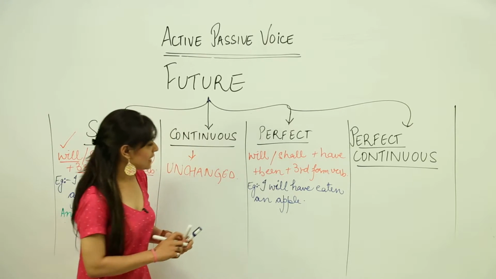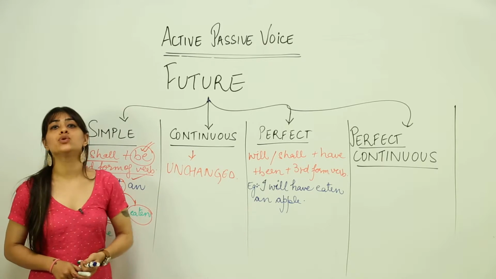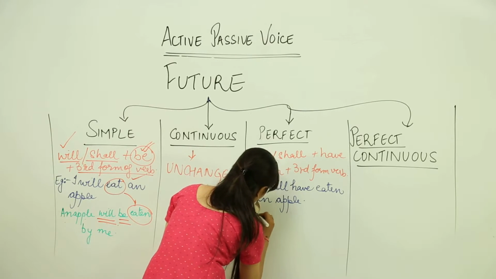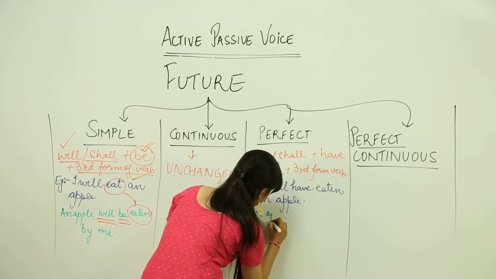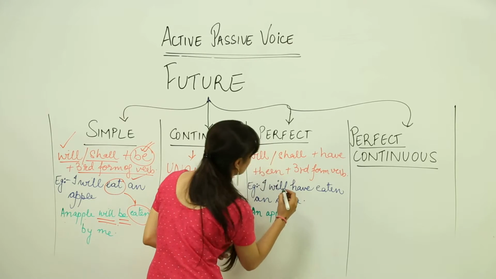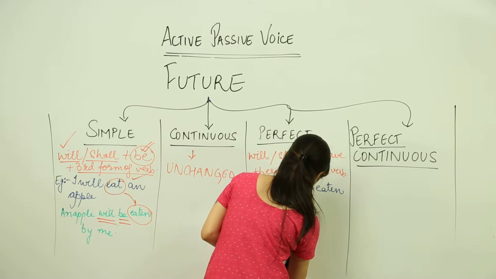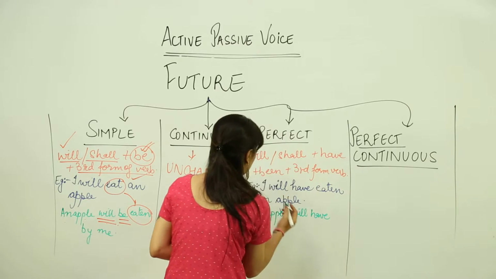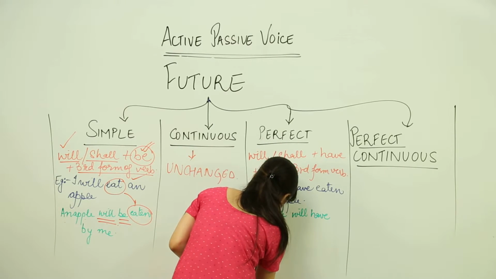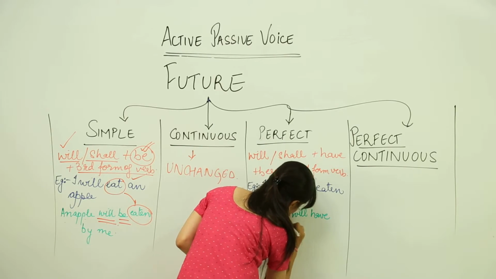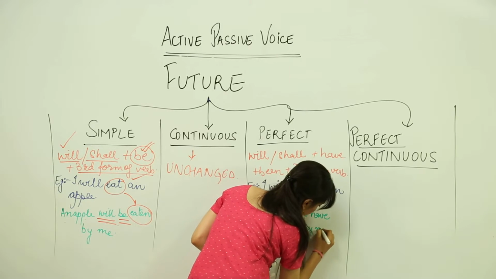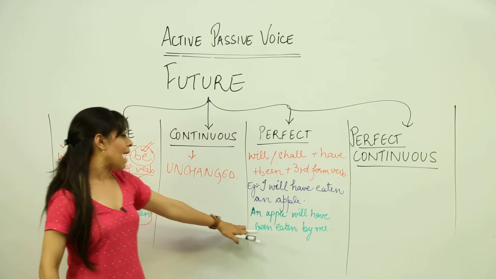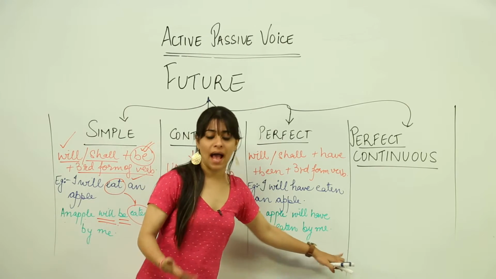Let's convert this sentence, I will have eaten an apple, to the passive voice. So an apple will have been eaten by me.